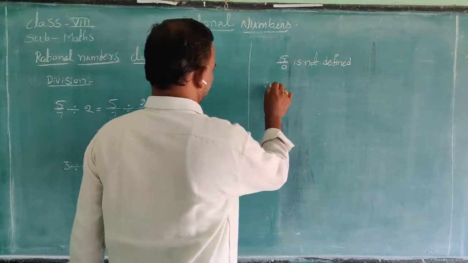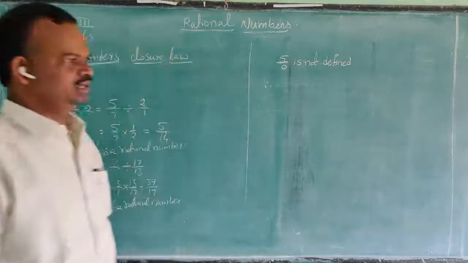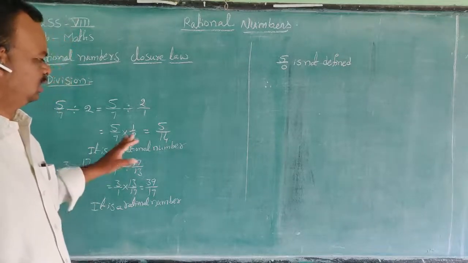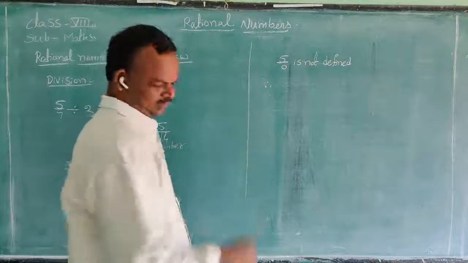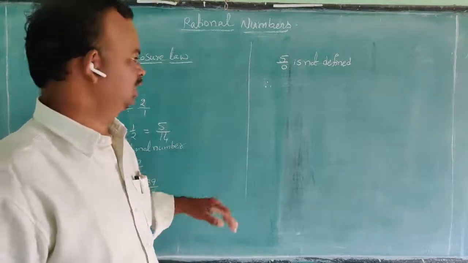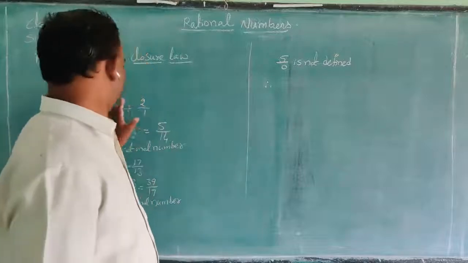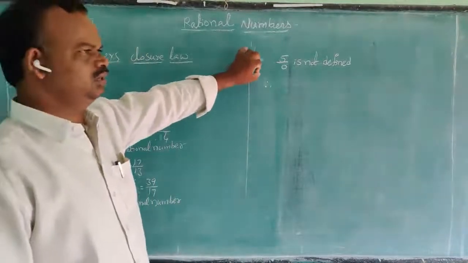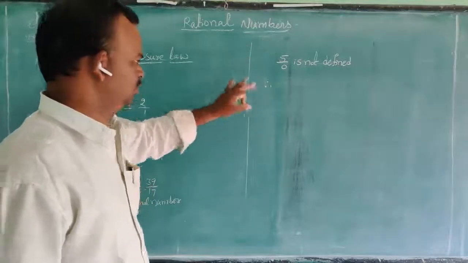So exclude the value, that means remove 0 from the rational numbers. Then the division holds on the rational numbers. In case 0 is included, it does not hold.